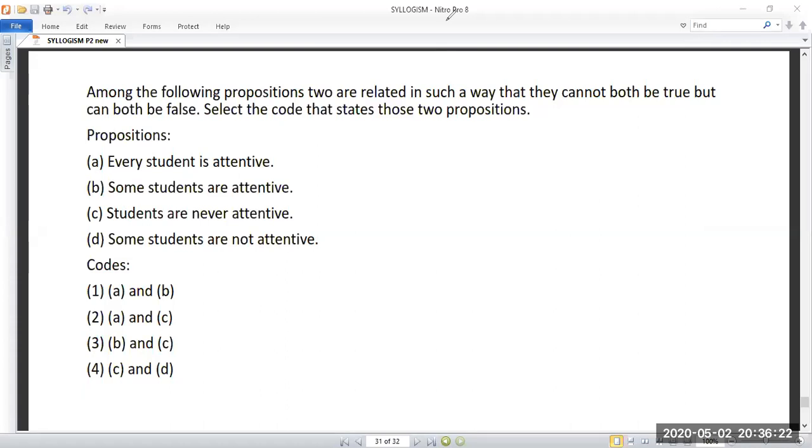So these types of questions are usually asked nowadays. So you have to be very thorough with the question, and you have to be very thorough with the answer. If you know how to draw the Venn diagram rightly, you can easily solve any problem.